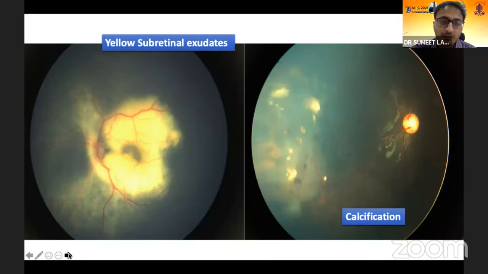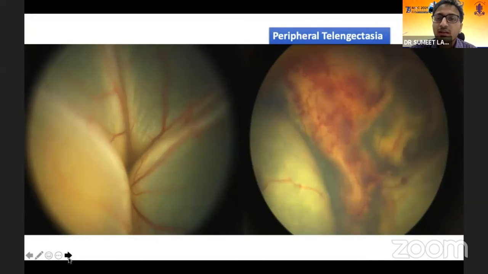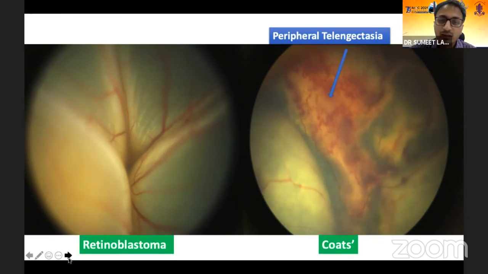Now coming back to our primary picture, there are yellow subretinal exudates and the calcification, which was a very important feature here to diagnose, and this was retinoblastoma and Coats. Then here you go, peripheral telangiectasias compared with this exudative retinal detachment. And here, what you are looking at, your left hand side is retinoblastoma and your right hand side is Coats disease.